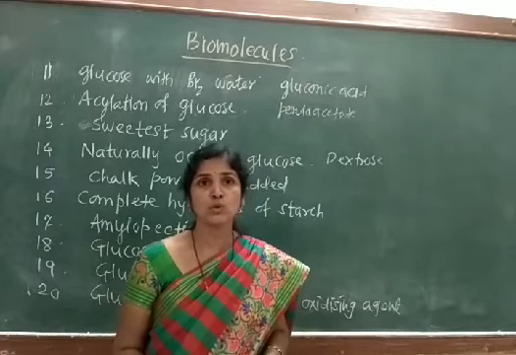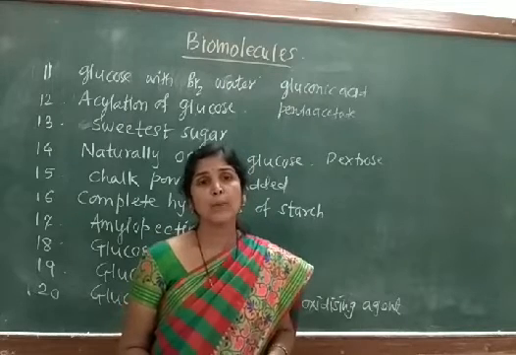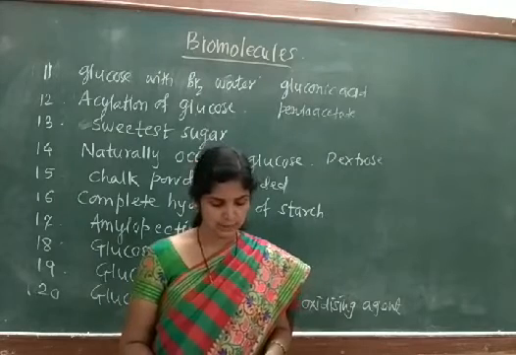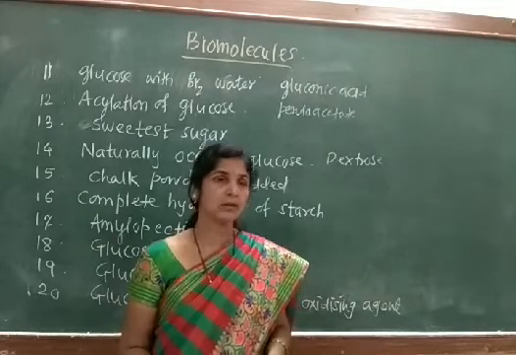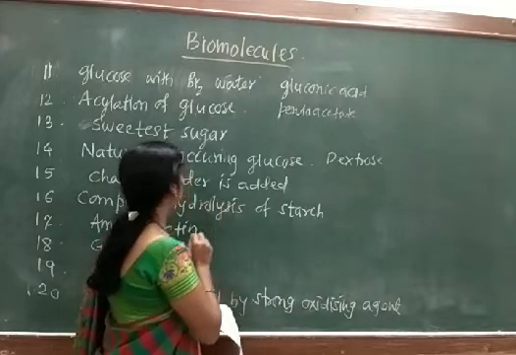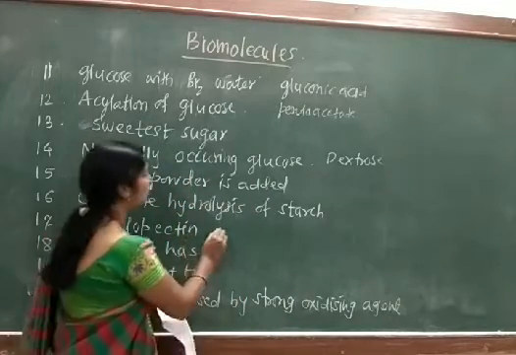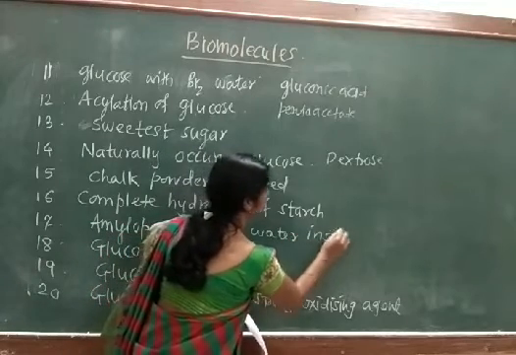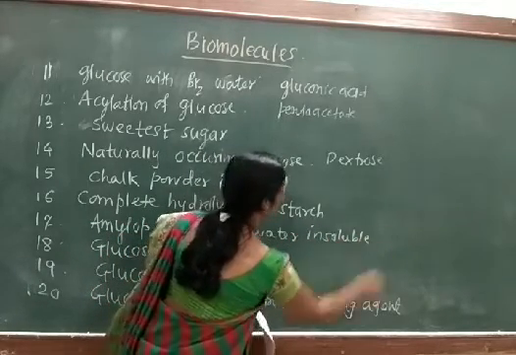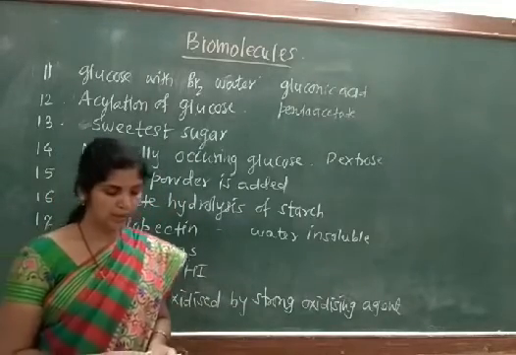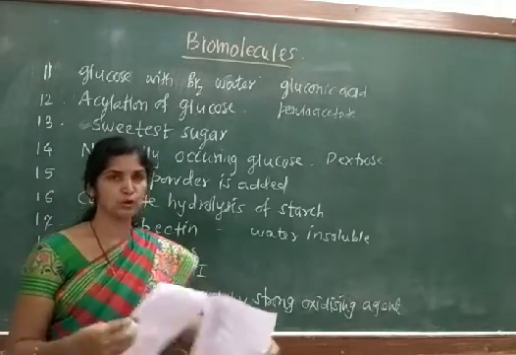Amylose is water soluble, whereas amylopectin is water insoluble. So it has been asked amylopectin. The correct answer should be water insoluble. So amylopectin is the water insoluble part, and amylose is the water soluble part of the starch molecule.